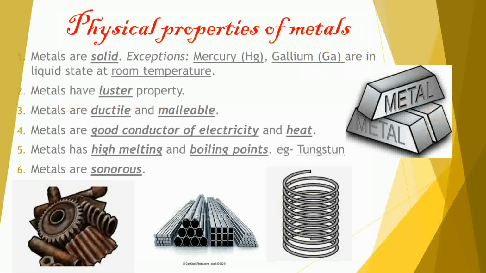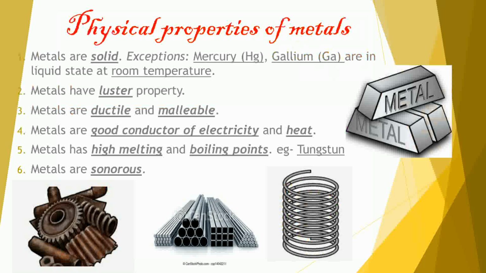The first point is physical properties of metals. The first property is metals are solid. Solid means a substance which has a specific shape and structure. For this property, exceptions are mercury and gallium because they are in a liquid state at room temperature. What is meant by room temperature? Room temperature means normal temperature.